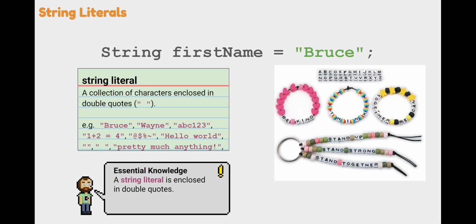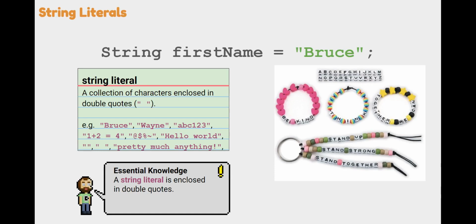Some examples: we have the word Bruce inside double quotes. That's a string literal. The word Wayne. We can intermix letters and numbers, so ABC 123 is also a string literal. We can use numbers and symbols. It doesn't even need to be an algebraic truth. We could say 1 plus 2 is equal to 4.